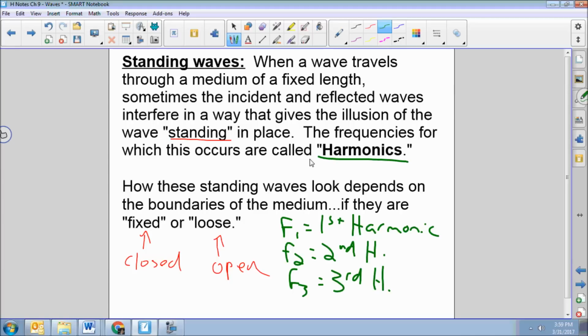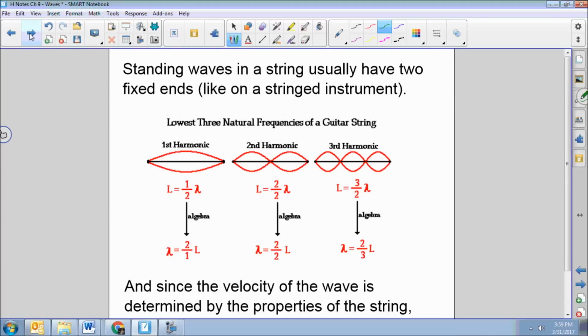All right, so great. So it turns out that standing waves in a string usually have 2 fixed ends, like the first one we looked at, right? Okay, and so here's what the first harmonic looked like, right? It looked like that, right? And then it kind of oscillates between this position and this position, right?